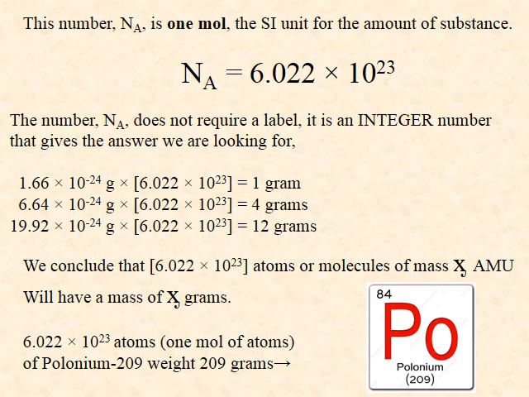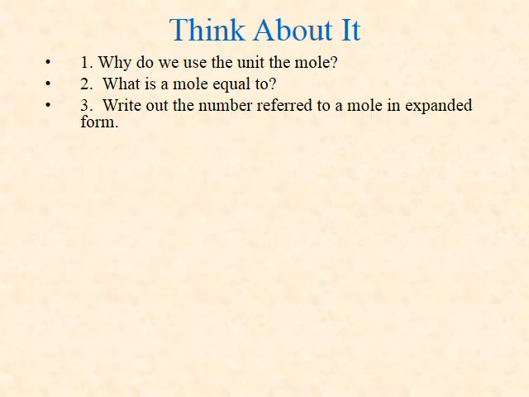For example, the atomic mass of the most stable isotope of polonium is 209 AMU. This means 1 mol, or 6.022 times 10 to the 23 atoms of polonium-209, weigh 209 grams.